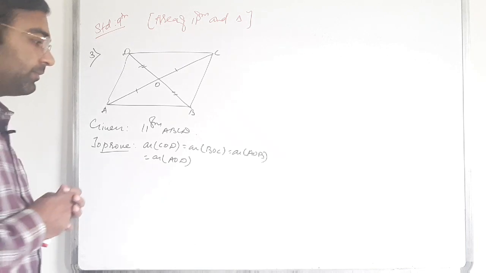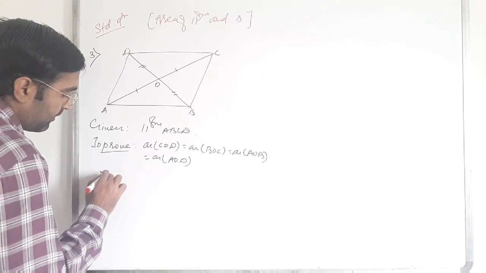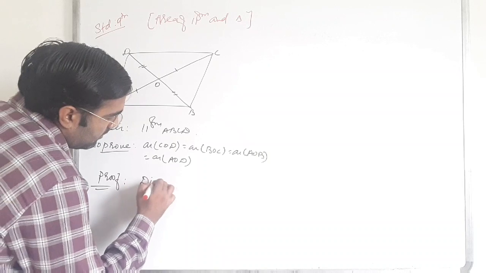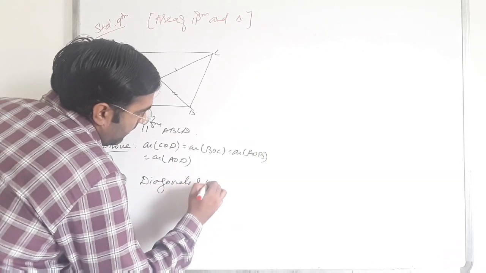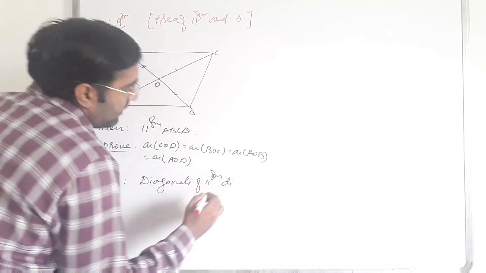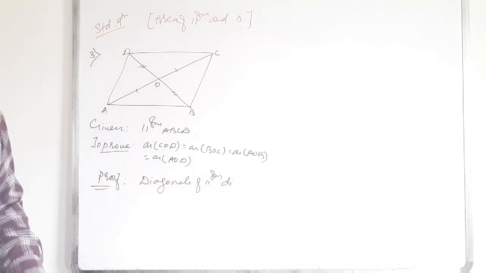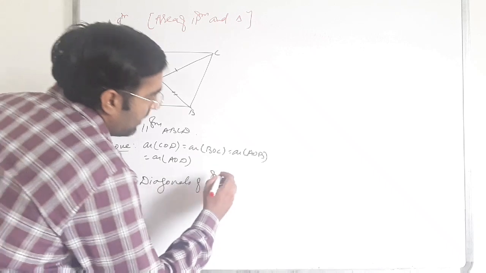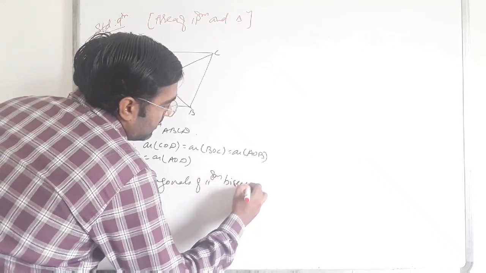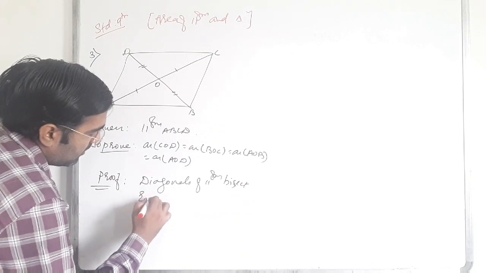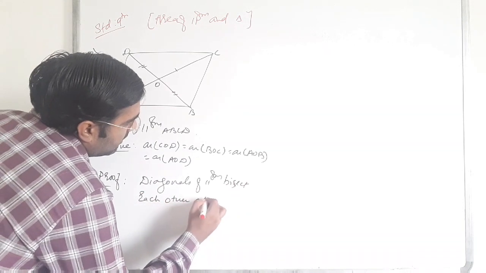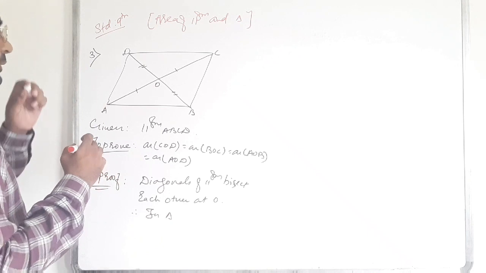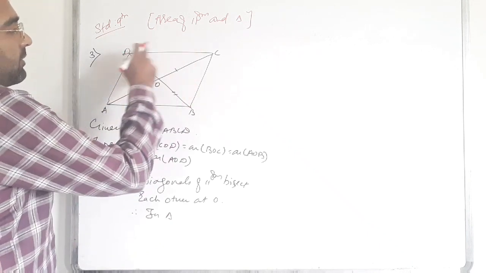So let's start with the proof. Now the diagonals of the parallelogram bisect each other at O. Therefore, first of all we take triangle BCD.